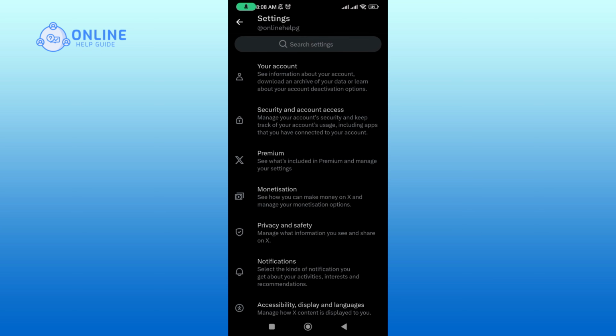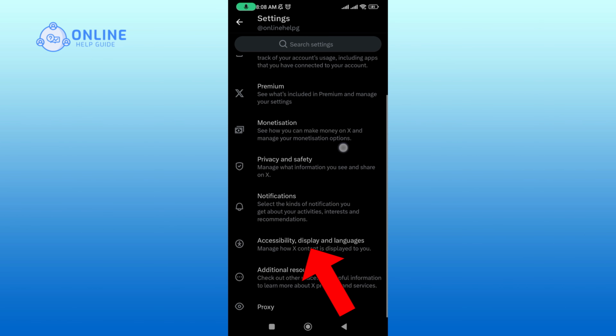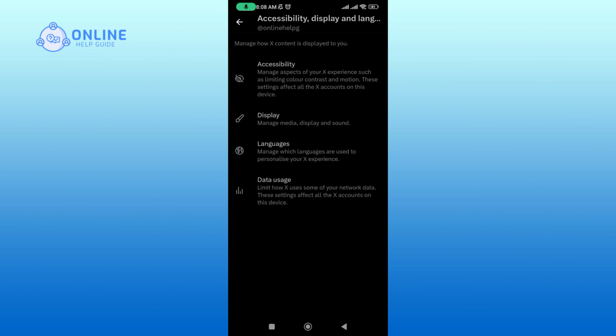Now scroll down until you find Accessibility, Display, and Language option. Tap on it. Among these four options, tap on Display.